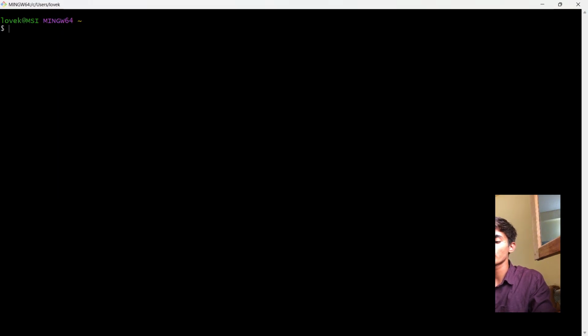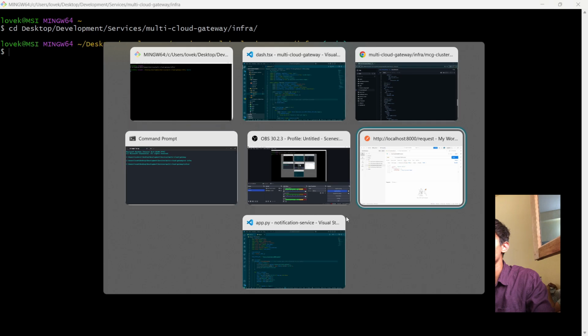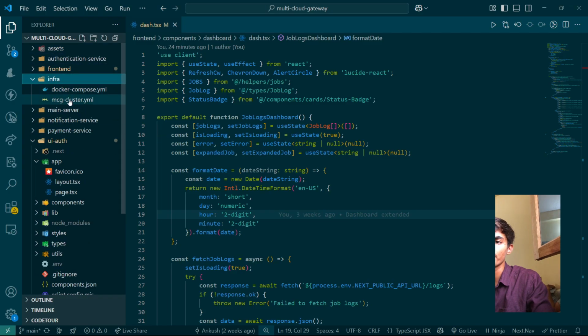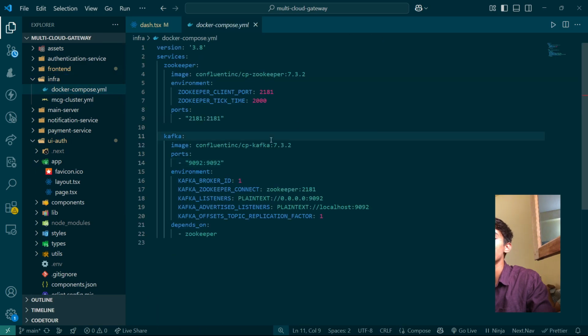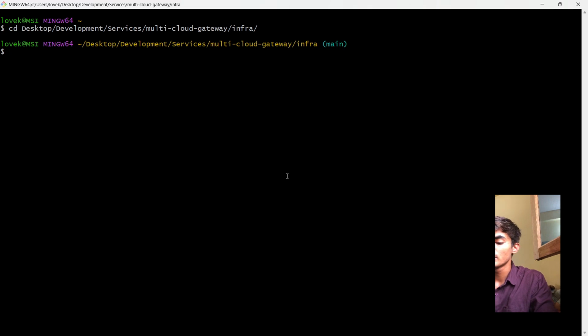We'll start our Kafka. So to start our Kafka, we'll go to desktop, then development, command man, then services, then we have our infra, multi-cloud gateway, then we have infra. So if I take you to the dashboard, actually, this is infra, and we have a file docker compose.yaml, which basically turns on Kafka with the help of Zookeeper. Fine. I'm gonna run this with Docker. Compose up.